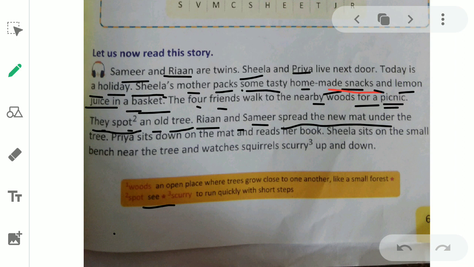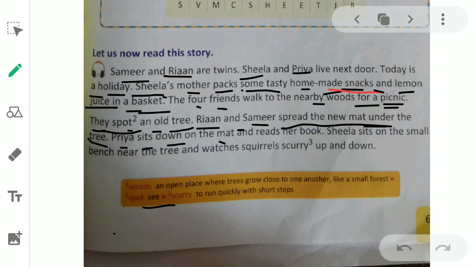You can say spread the bed sheet, and here we can say spread the new mat. Whatever you want to spread, you can say spread the mat. Even if you want to eat bread with jam, you can say spread the jam on the bread, spread the butter on the bread. Now they spread the new mat under the tree.